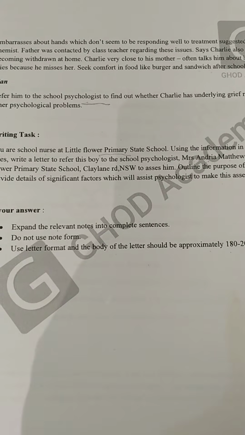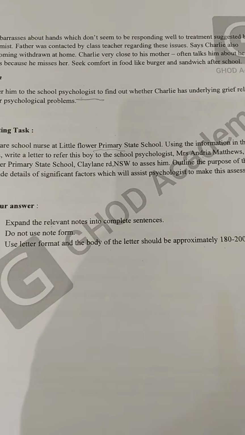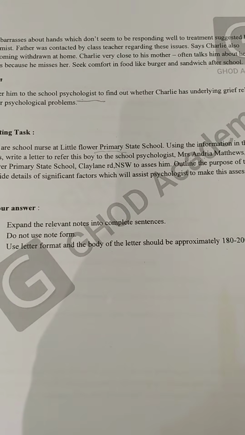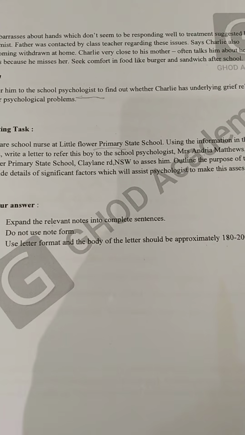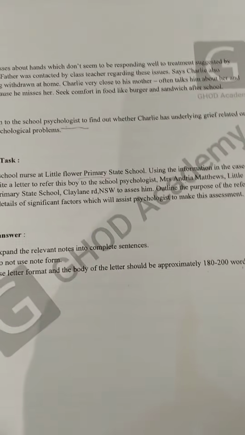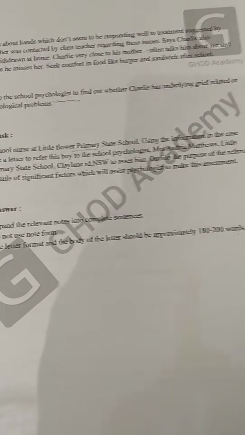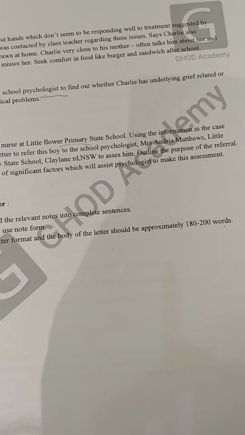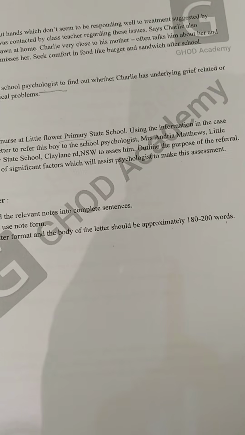Then the third paragraph, how can we start? Charlie started school well, but since grade 3 has had trouble concentrating. He avoids school and sporting activities. He has few friends and is often teased by his classmates. In addition, his father claimed that he is withdrawn at home.